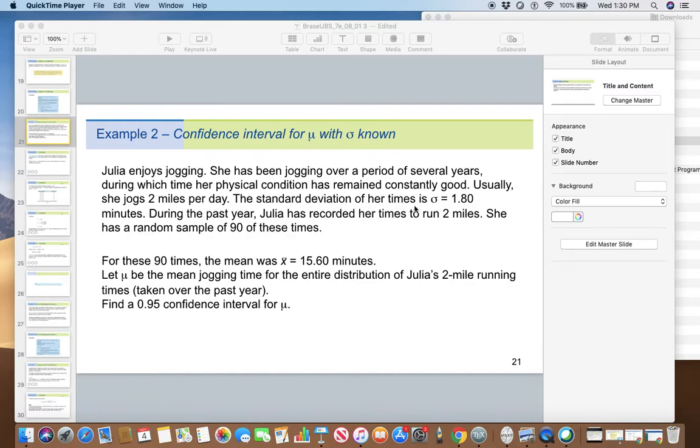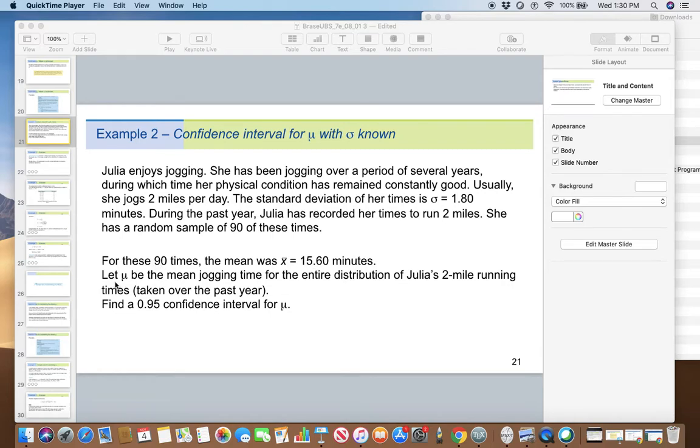The standard deviation of her times is sigma equals 1.80 minutes. During the past year, Julia has recorded her times to run 2 miles. She has a random sample of 90 of these times. So she recorded her 2 mile run 90 times. For these 90 times, the mean was 15.60 minutes. That is the average amount of time it took her to run 2 miles. Average over what? 90 times.